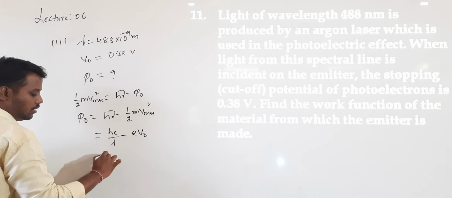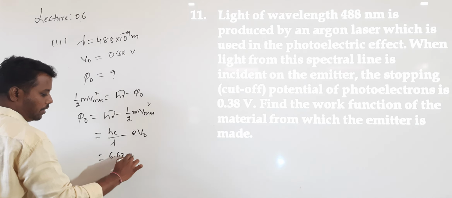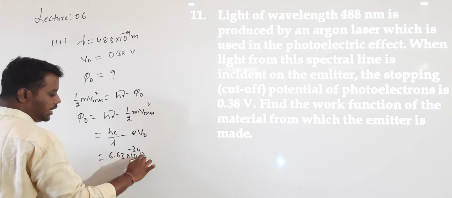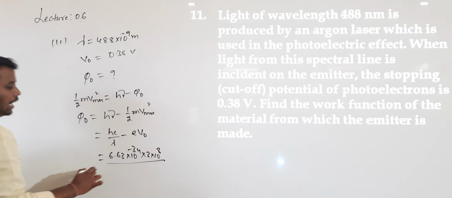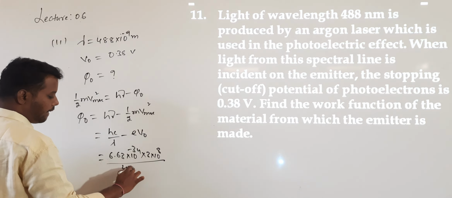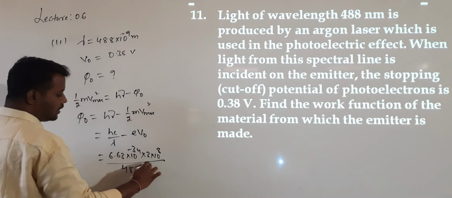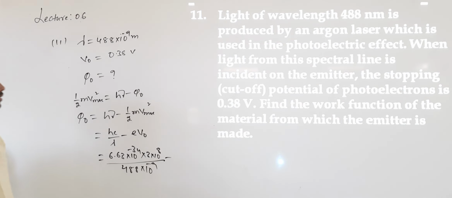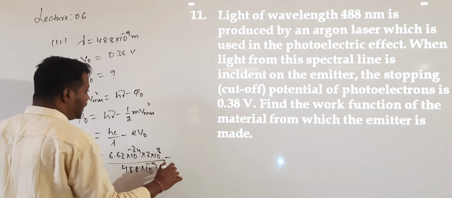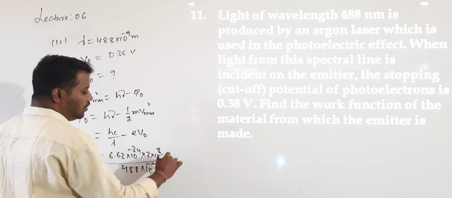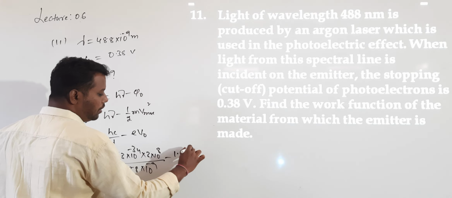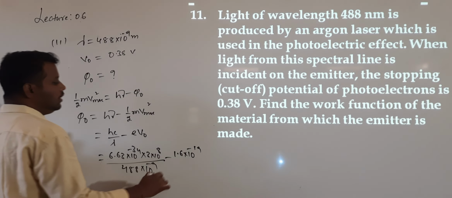So hc is 6.63 into 10 power of minus 34 into c, 3 into 10 power 8, divided by lambda, 488 into 10 power of minus 9, minus e into V naught. If I want the answer in electron volts, I can calculate otherwise with 1.6 into 10 power of minus 19 into 0.38.